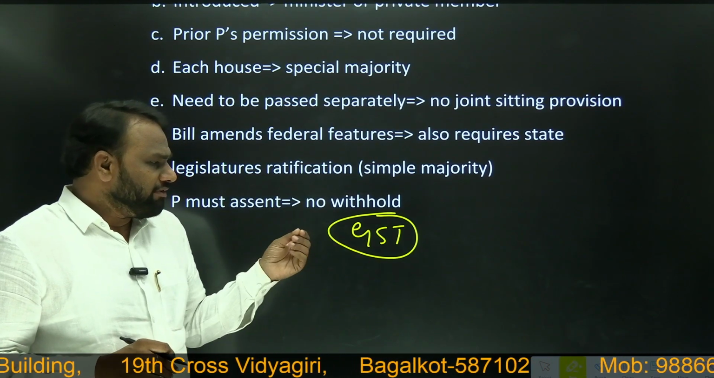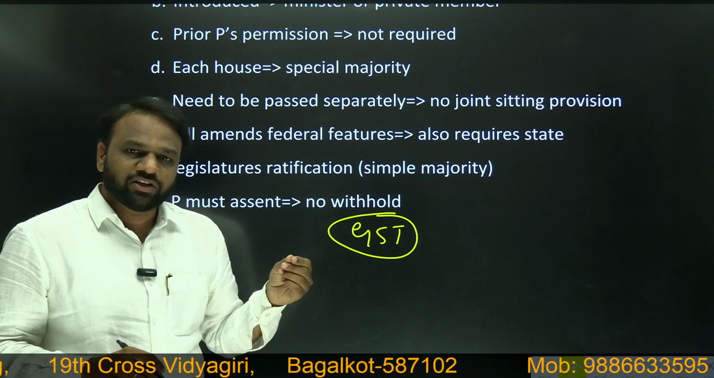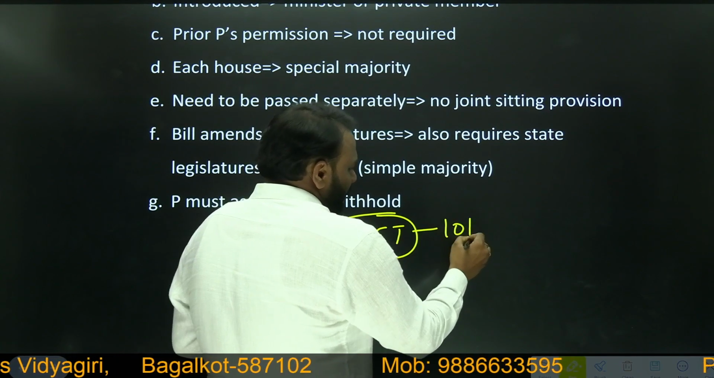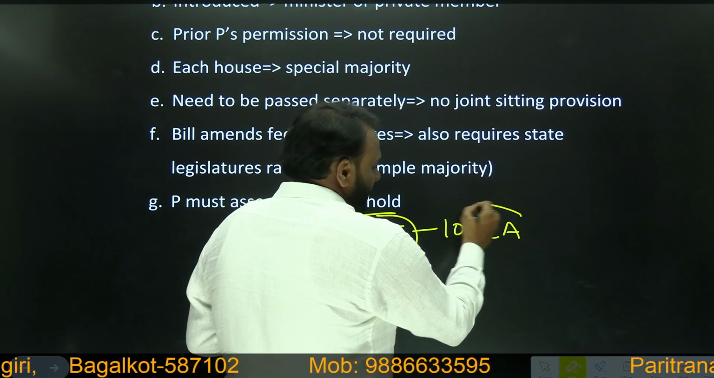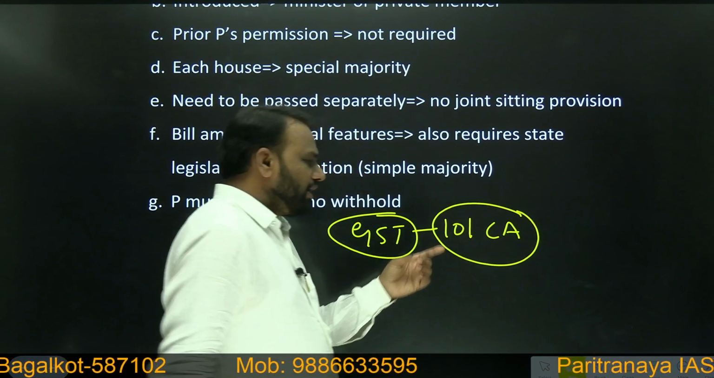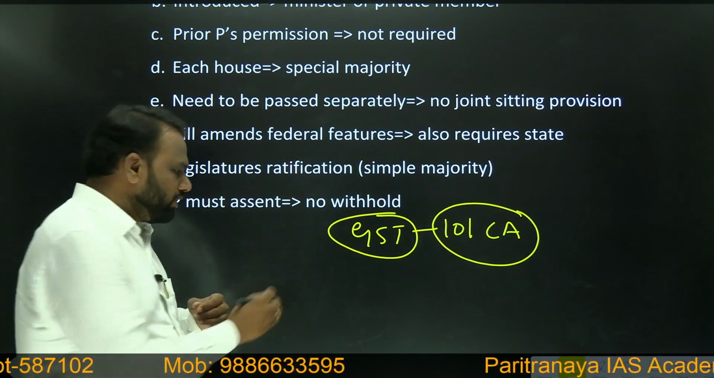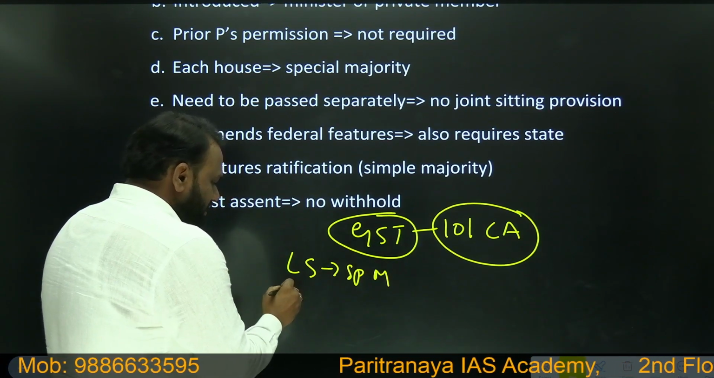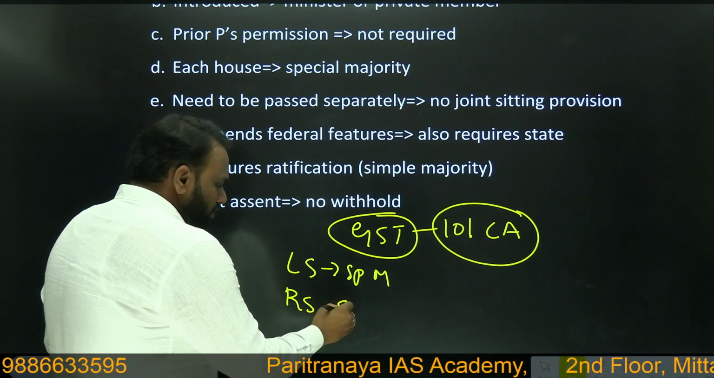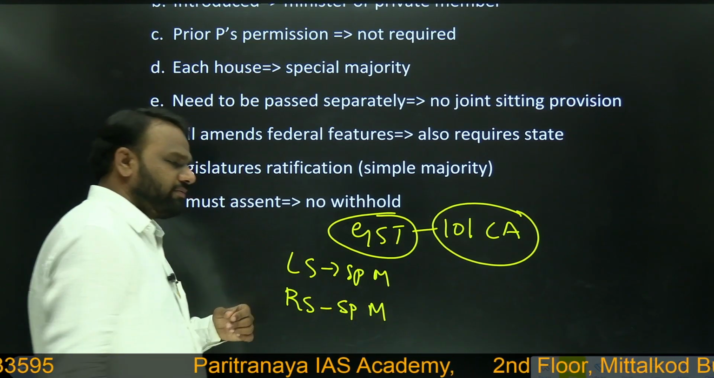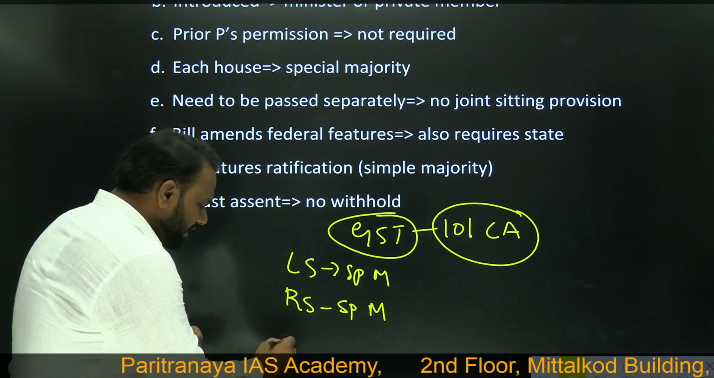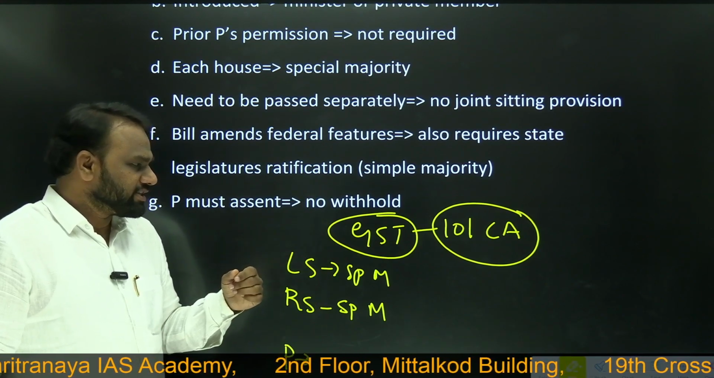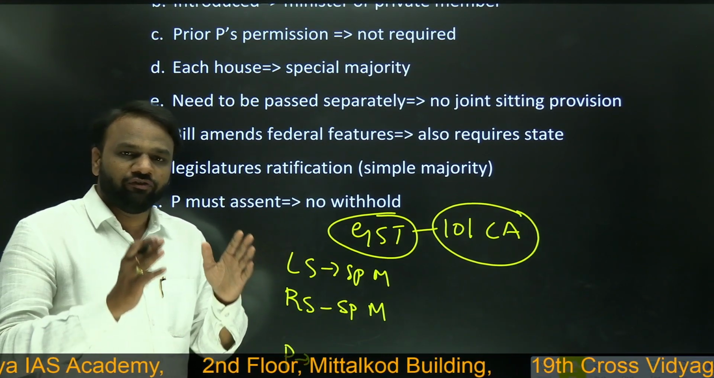Now, when we brought GST, a constitutional amendment took place. Which constitutional amendment was that? The 101st Constitutional Amendment. CA indicates constitutional amendment. We already know that in Lok Sabha it has to be passed with special majority, and similarly in Rajya Sabha it has to get special majority. But before the president signs, in case of GST, it also requires the consent of half of the states.